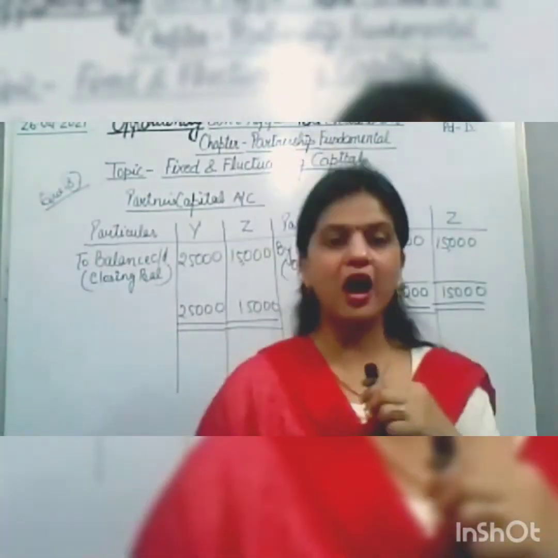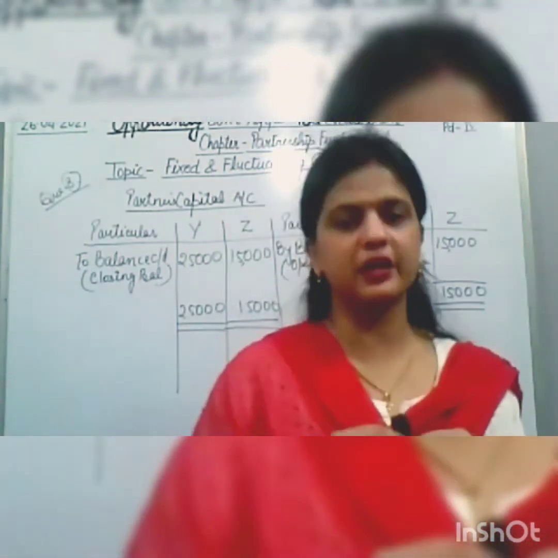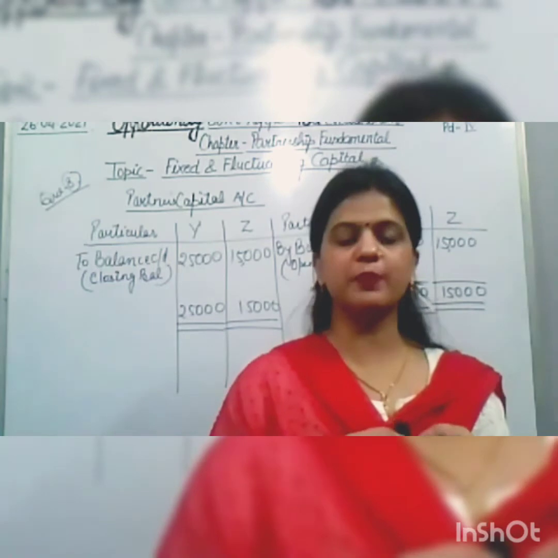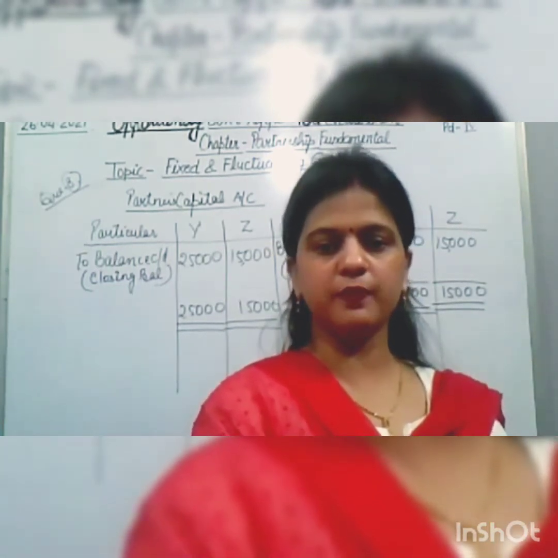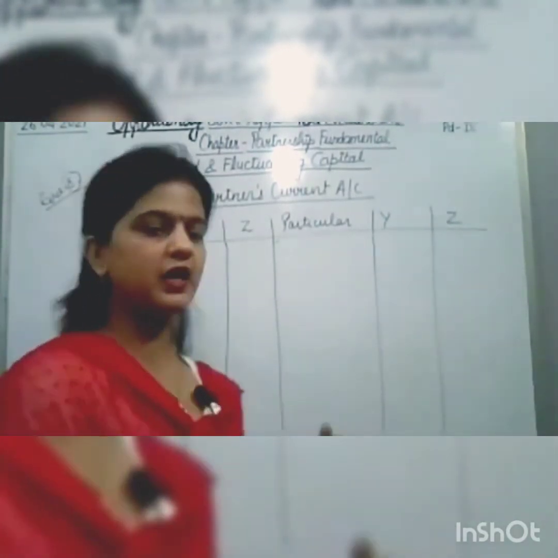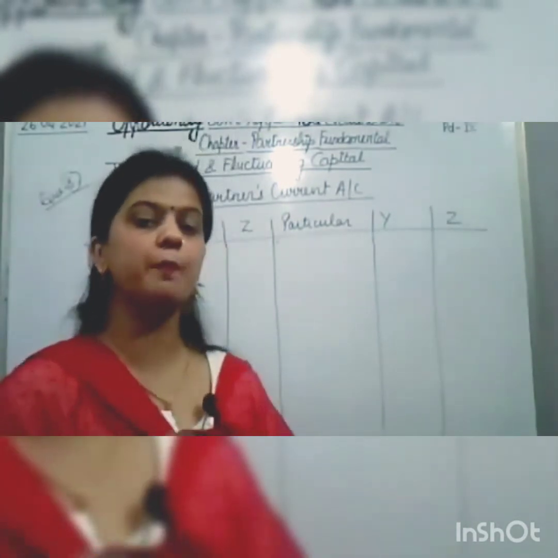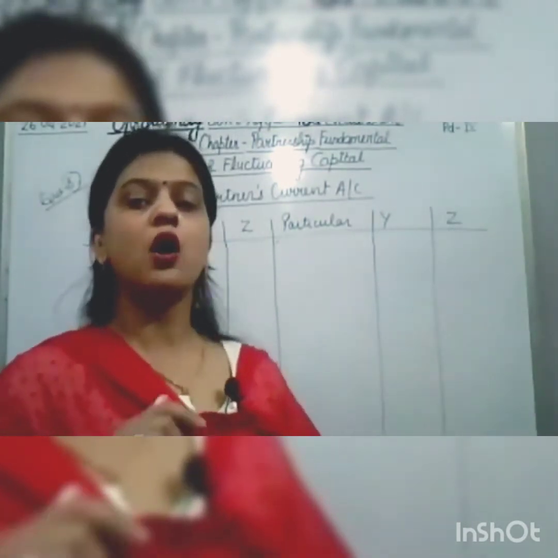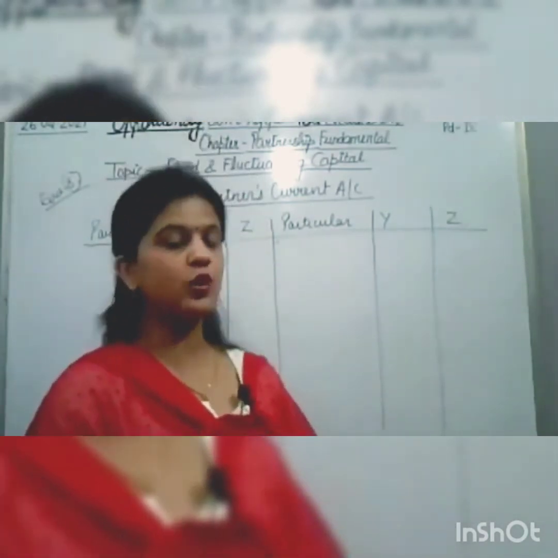So children, after preparing this capital account, what do we need to prepare? We need to prepare the current account. So let us start with preparing the current account. After preparing the fixed capital account, we are going to prepare the partners' current account. In the partners' current account, whatever the opening balance is will be credited.